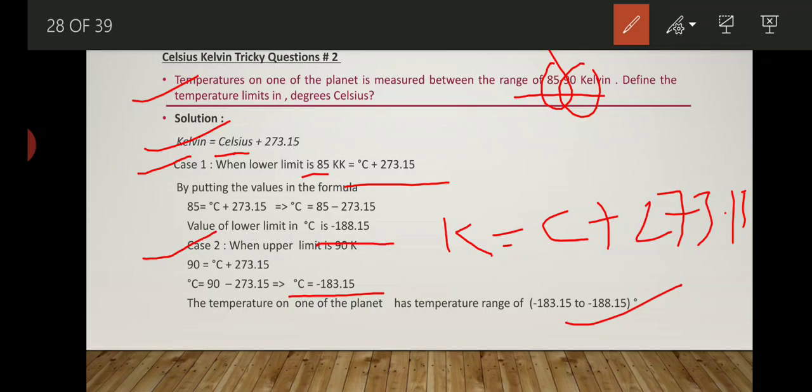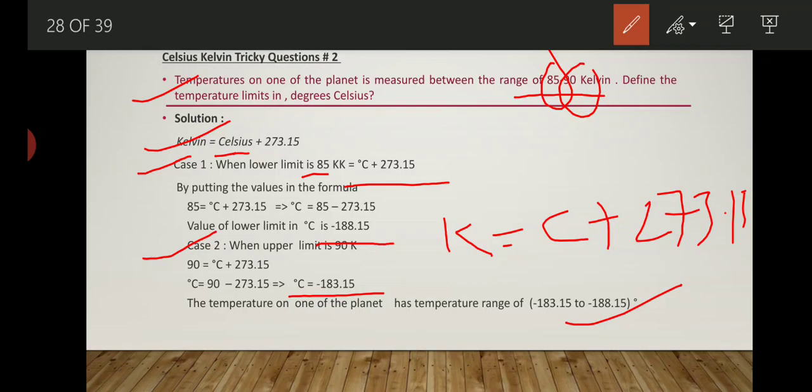We have to convert the Kelvin scale, which is ranging between 85 to 90 Kelvin on one of the planets, into the Celsius scale. So after solving, on applying the lower range we get the answer minus 188.15, and on applying the upper case we get our higher limit, minus 183.15.